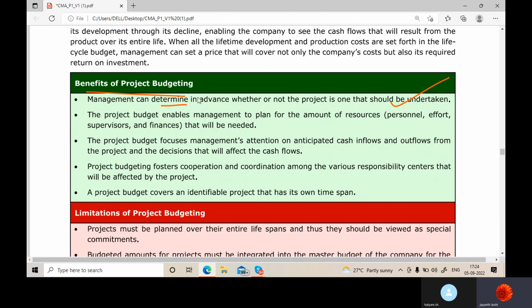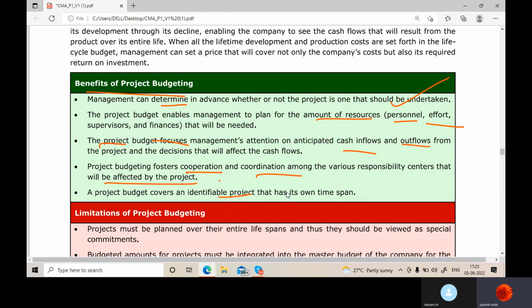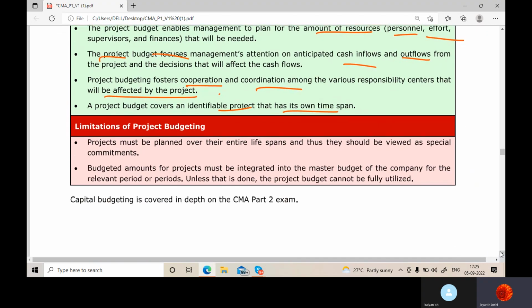The project budget enables management to plan for the amount of resources, that is, how many people are required, how much effort, how many supervisors and how much finance is needed. Project budget focuses management's attention on anticipated cash inflows. As I said, revenue minus cost, that's my anticipation, and how much I'm going to spend, that's my anticipation. It helps to foster cooperation and coordination among the various responsibility centers that will be affected by the project. A project budget covers an identifiable project that has its own time span.